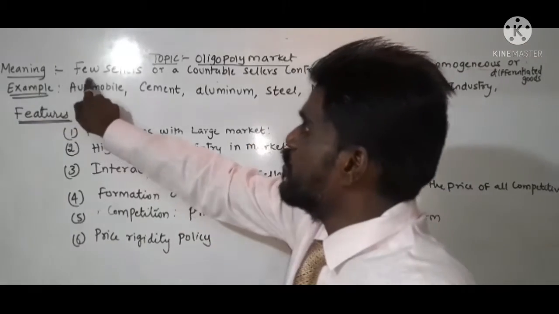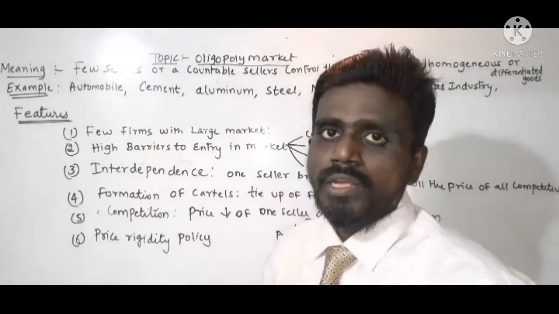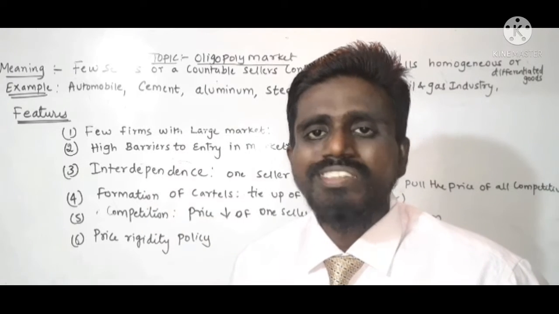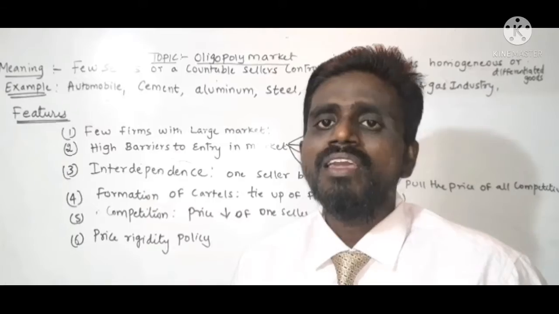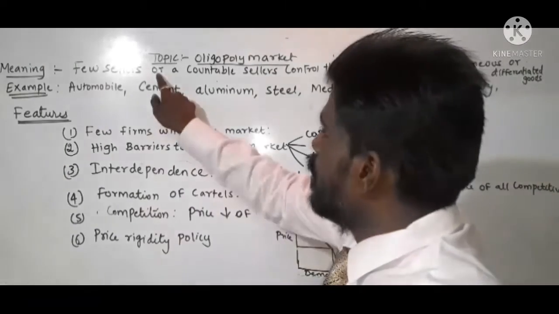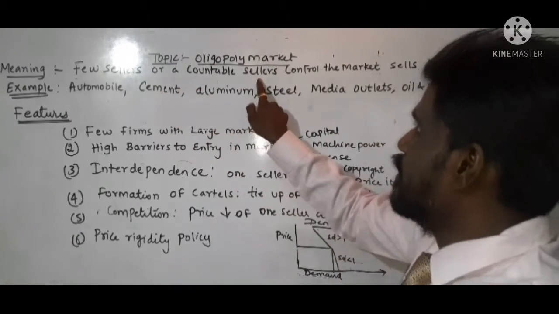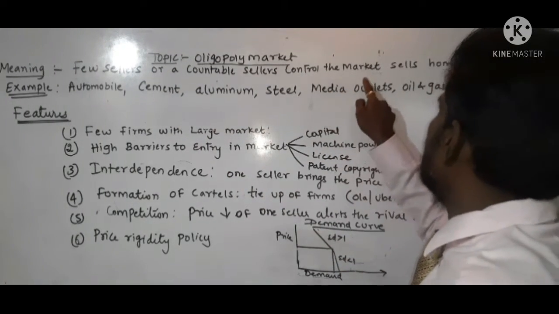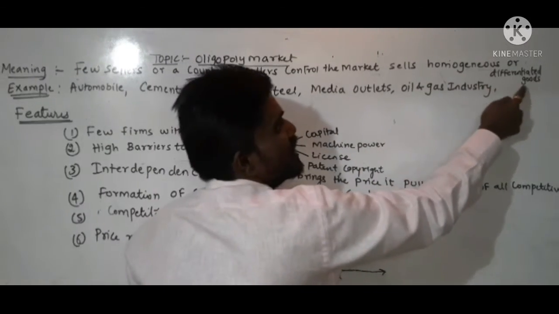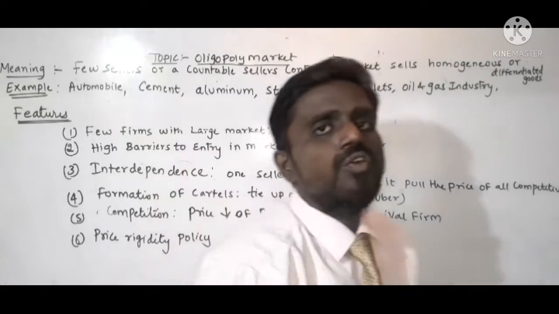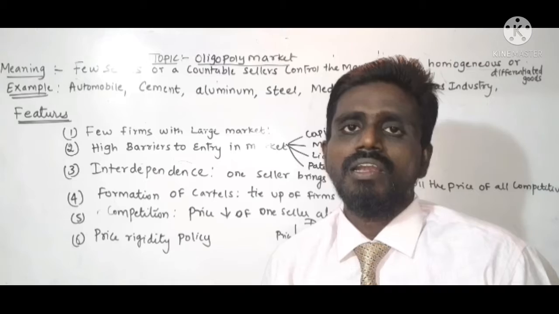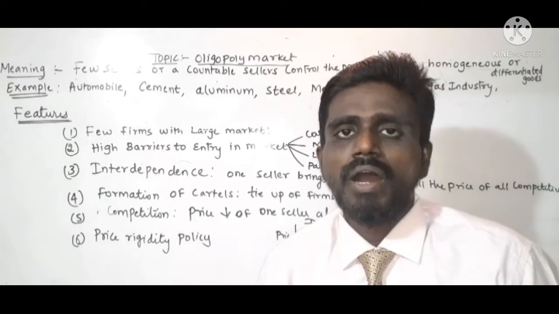Meaning, few sellers. In oligopoly, there are countable sellers. Countable sellers means what? Few sellers. We can count by hand only. Understood? So few sellers or countable sellers control the market and sell homogeneous or differentiated products. So in oligopoly market there are few sellers or countable sellers available in the market.